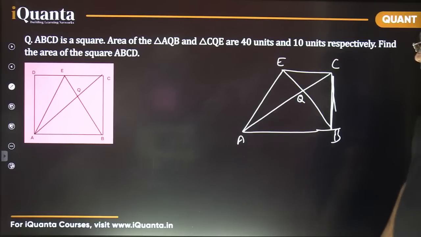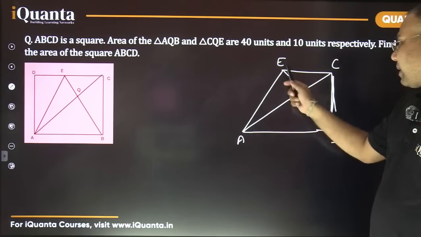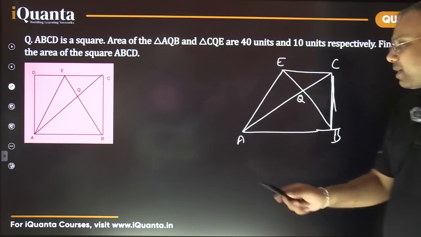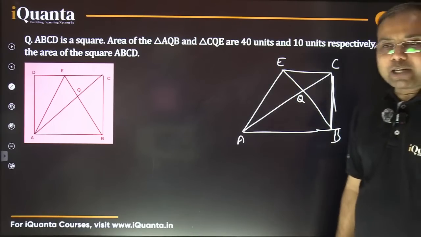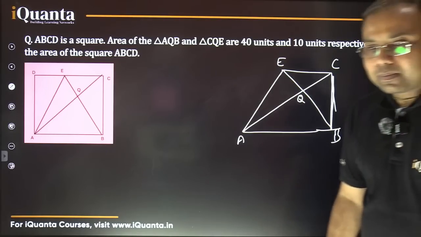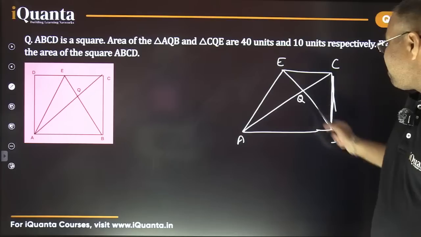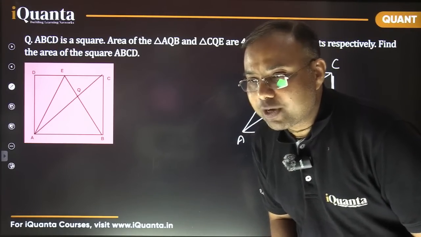Tell me one thing, triangle AEB and triangle ACB. What can you say about their areas? I repeat, triangle AEB and triangle ACB. What can you say about their areas? Many of you got the answer.